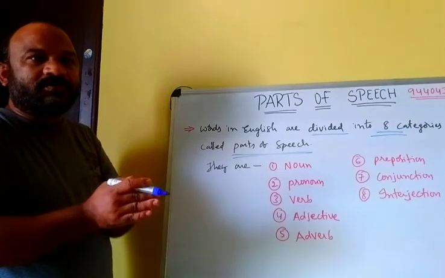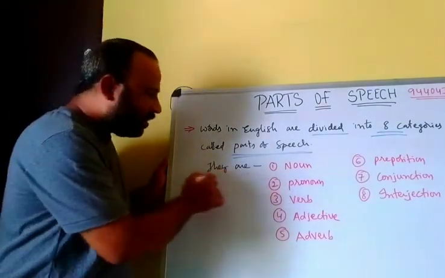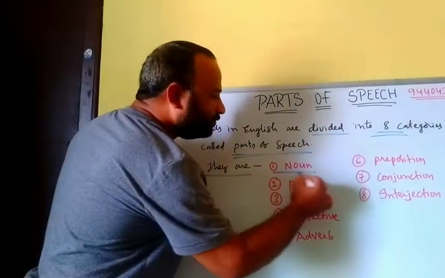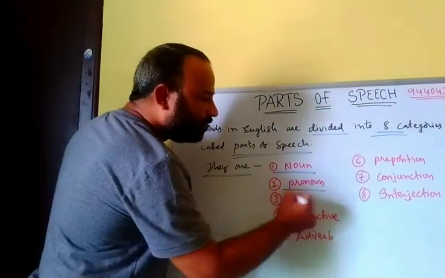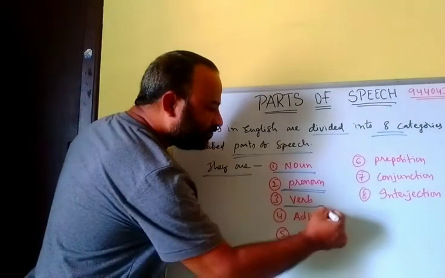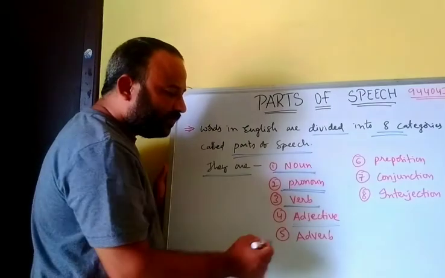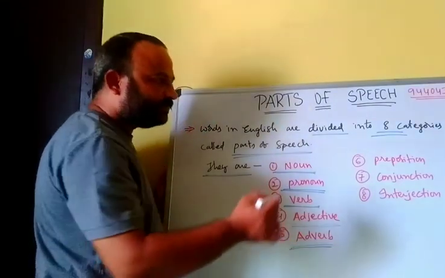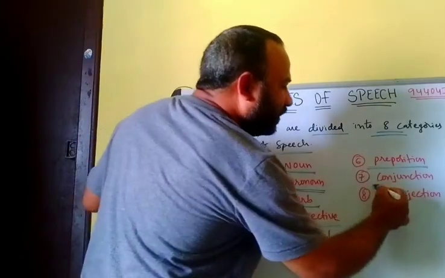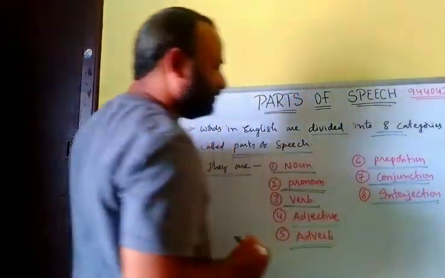According to words, we can make this sentence. The first one is noun, second one is pronoun, third one is verb, fourth one adjective, fifth one adverb, sixth one preposition, seventh one conjunction, eighth one interjection.